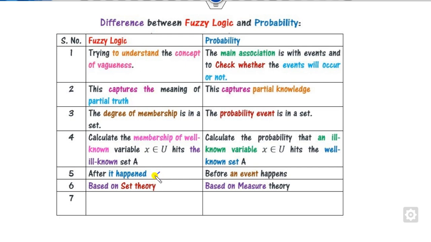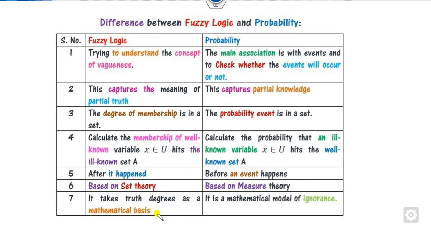Fuzzy logic works on what has already happened, it is happening before the events. It is based on set theory, while probability is based on measure theory. Fuzzy logic is based on the truth degree of membership, or the mathematical basis, while probability ignores it completely.